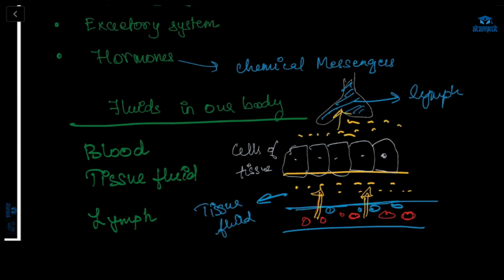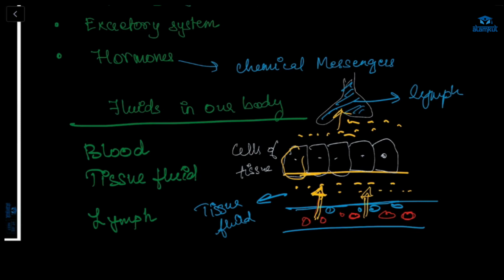The fluid which leaks out from the capillaries contains some plasma, protein, WBC, and other substances, and it goes outside the capillary into this space, outside the cell. So this fluid is called tissue fluid.